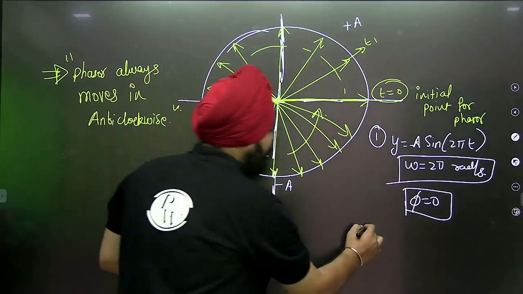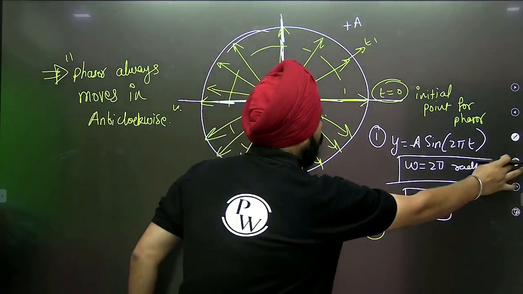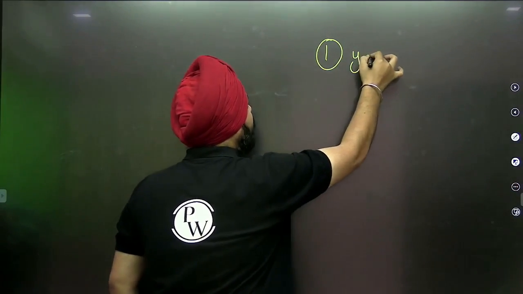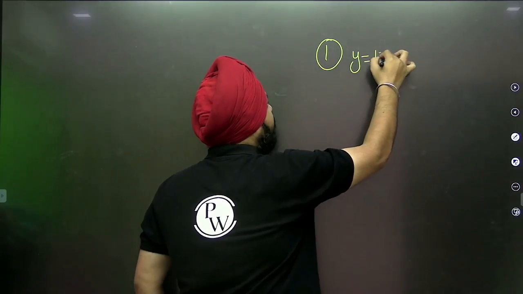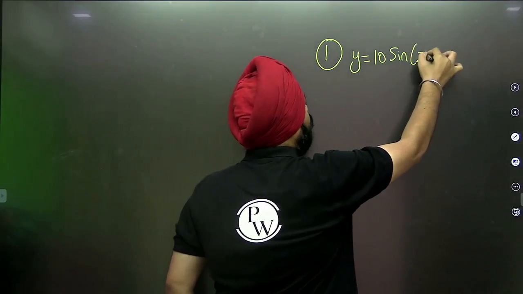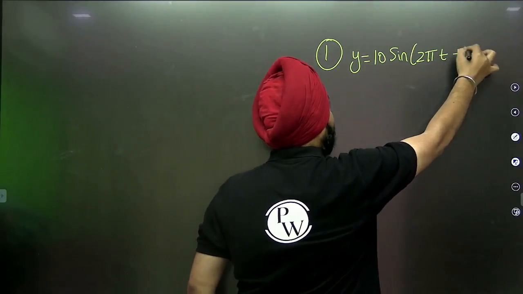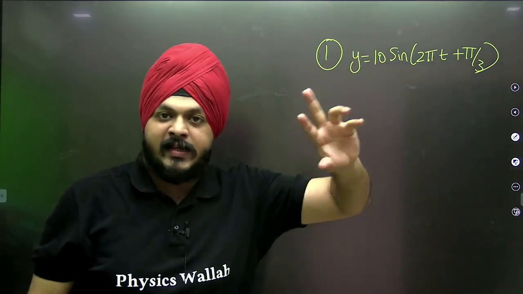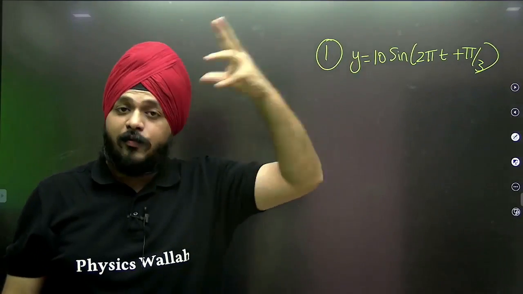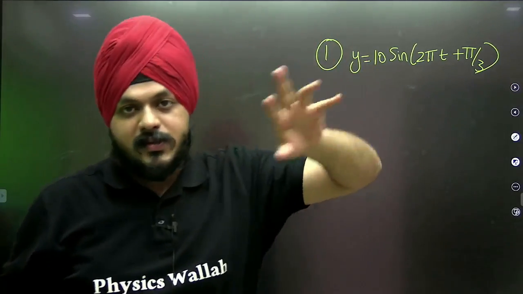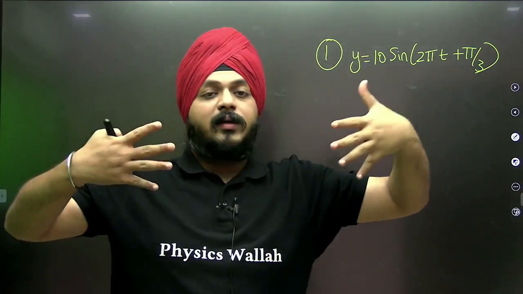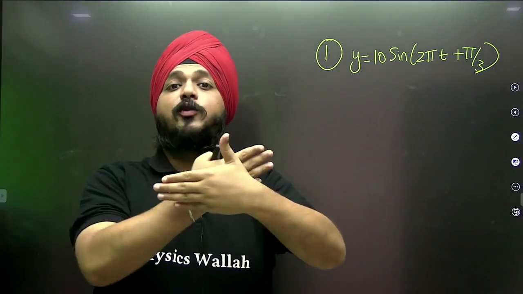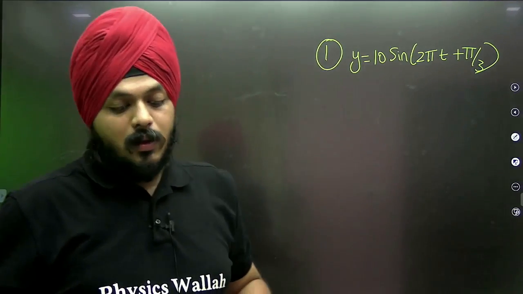Okay, so let us take an example. Suppose in a question it is written that a particle is performing SHM, y is equal to 10 sine of (2 pi t plus pi by 3). If this is the equation of a particle performing SHM, draw the phasor diagram. This kind of question. Basically 3 to 4 kinds of questions are there. The phasor method is also useful in cases where superposition of SHM is studied.